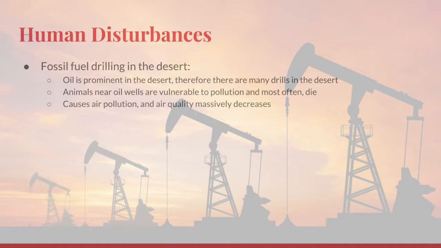Humans have had a large impact on the environment, especially in the desert. Most notably, the Arabian Desert, which is rich in oil. Drilling for fossil fuels and oil can pollute and contaminate an animal or plant's food and water sources, and humans change dispersion patterns of animals due to their placement of machinery. It also pollutes the air, which can cause acid rain, which hurts the water cycle even further in the desert.